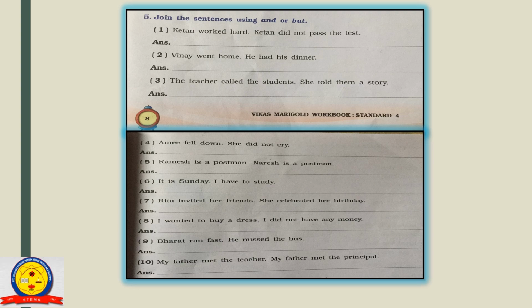In the next example, Vinay went home, full stop, he had his dinner. In this sentence, items of a similar nature. So here we will use and. How to make the sentence? Look here. Vinay went home. For joining the sentence, we will use and. So the sentence is: Vinay went home and he had his dinner.